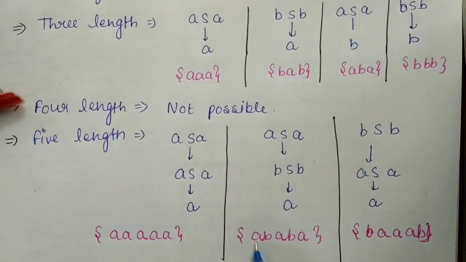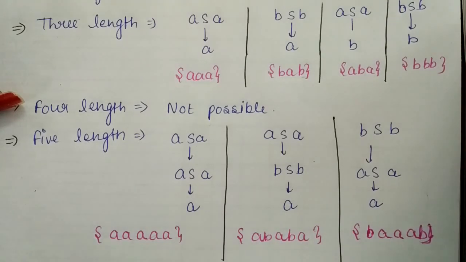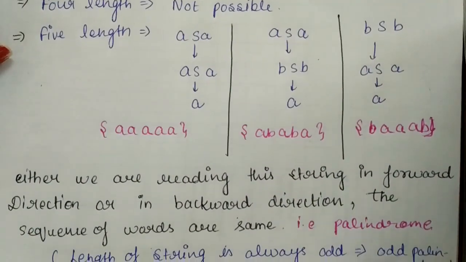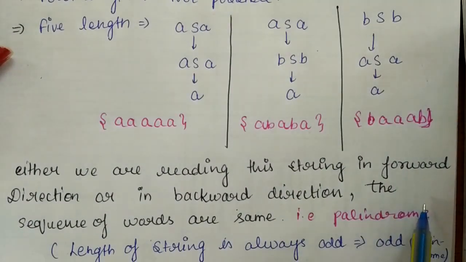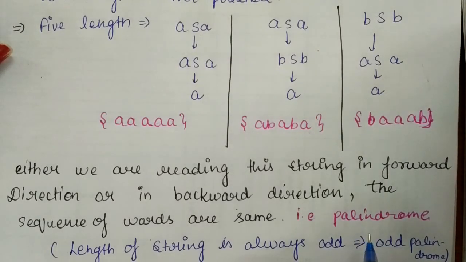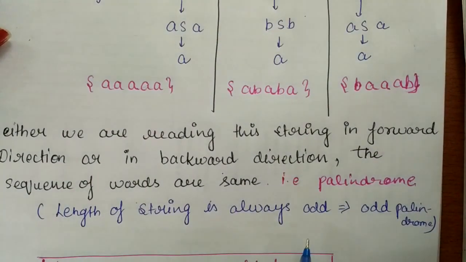Similarly, you take this string and read it in the forward direction, ABA. Now if you read it in the backward direction, ABA. So whether you read in the forward direction or the backward direction, the string is the same. Either way, the sequence of words is the same. That is the property of a palindrome. So this language is generating palindromes.